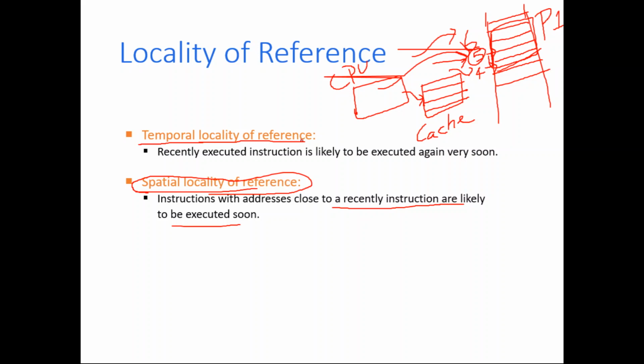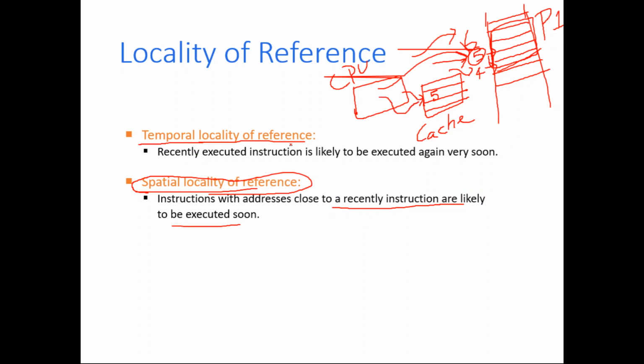Coming to temporal locality, temporal means with respect to time. At present the CPU wants to access word 5 of process P1, and now word 5 of process P1 is kept in the cache. It is highly likely that maybe after 1 minute or after 50 seconds, the CPU may want to access this same word 5 again.